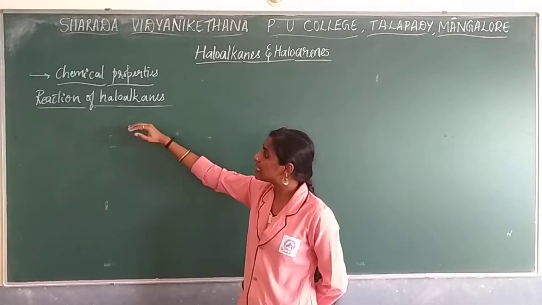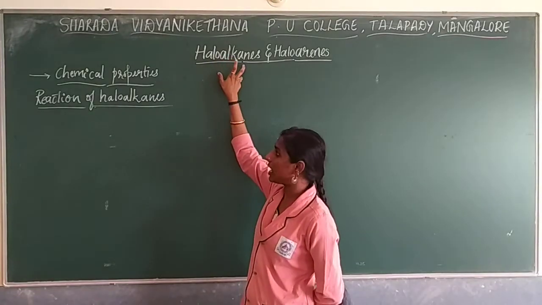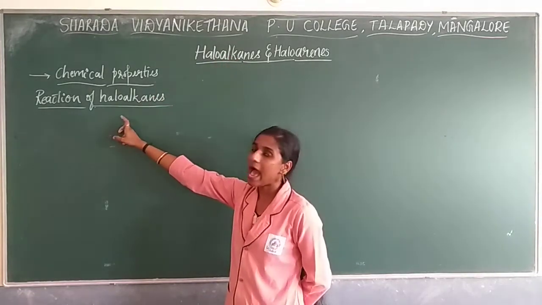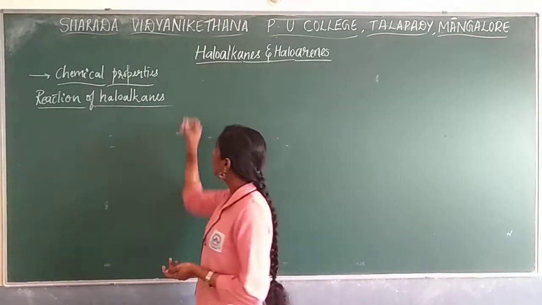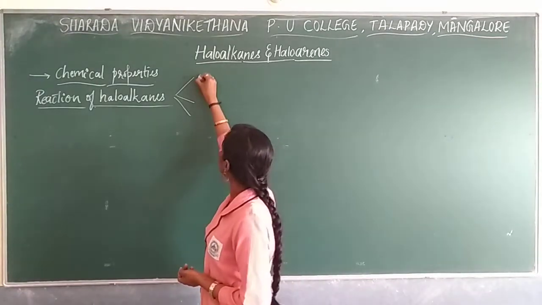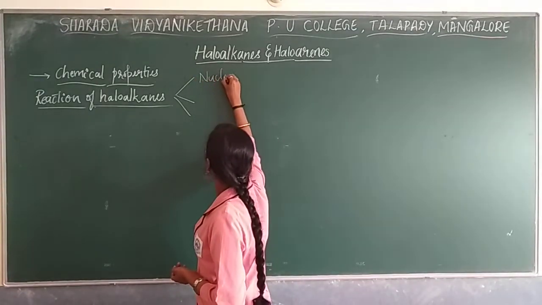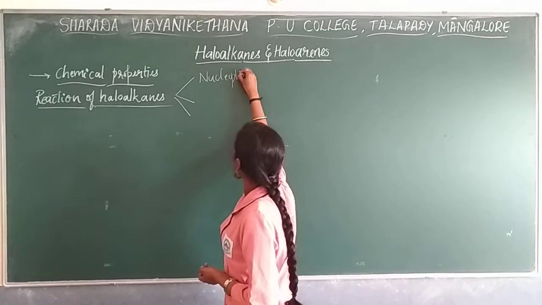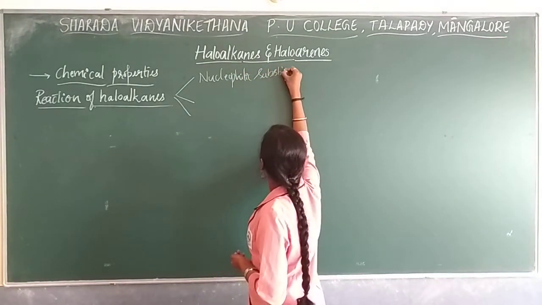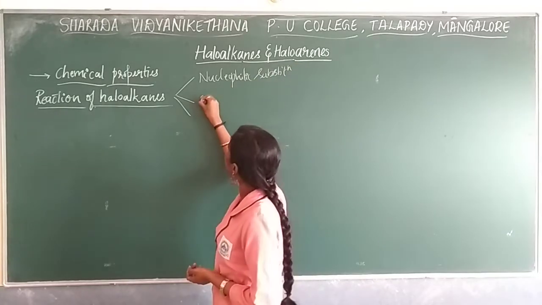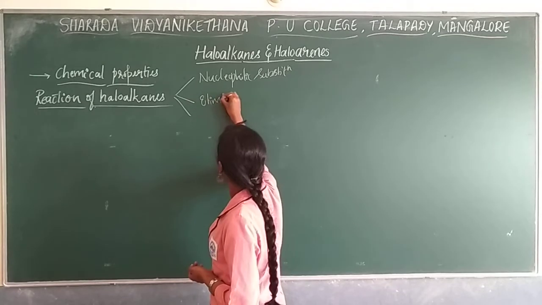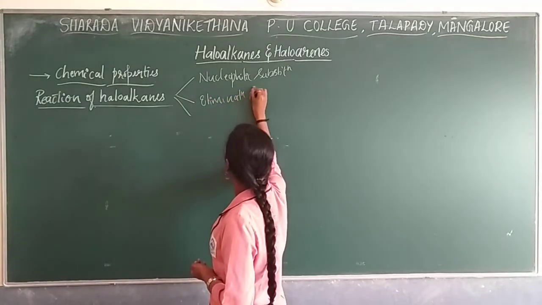First we will go through haloalkanes and see their chemical reactions. Here you are going to learn mainly three types of reactions. The first is the nucleophilic substitution reaction. The second is the elimination reaction.